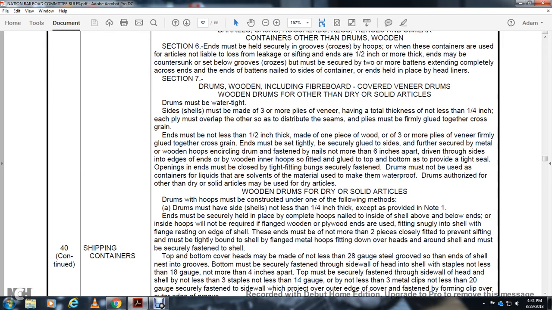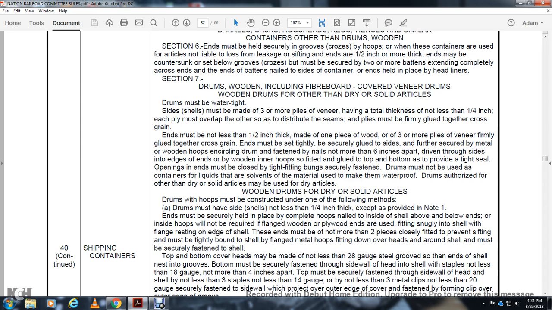Section 7. The drum, wooden, includes fiberboard covered veneer drum with wooden drum with other dry solid articles. Drums must be watertight side shelved. Must be made of 3 or more piles of veneer having the total thickness of not less than a quarter inch, each of the plies must overlap with the other distributed seam of the ply, and must be firmly glued together cross grain. And must be not less than 1/2 inch, made of one piece of wood, 3 or more ply with the veneer firmly glued together cross grain. Ends must be sealed tightly, secured with glue to the side.